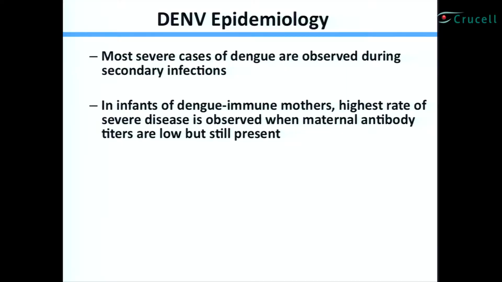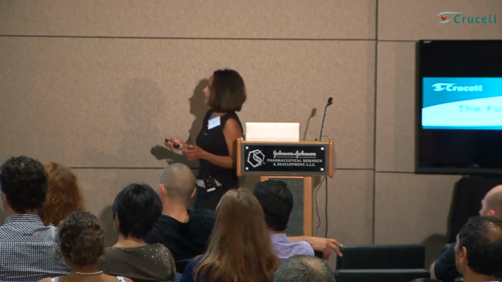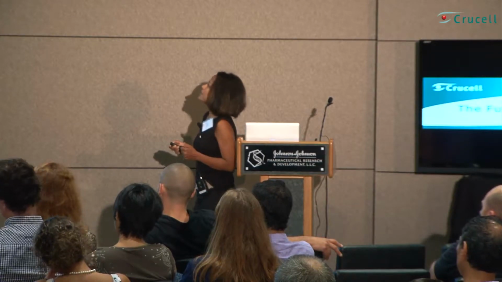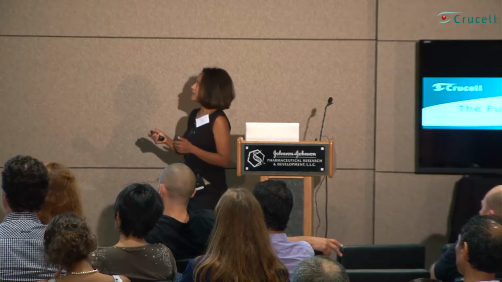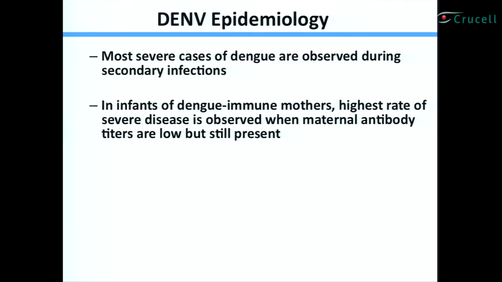I was attracted to the dengue field because dengue is famous in the virus world for its very interesting epidemiology. Several epidemiologic studies have shown that secondary infection with a different serotype is the single greatest risk factor for coming down with the severe form of the disease. To emphasize, most severe cases of DHF-DSS are observed in patients with secondary infection. Another interesting epidemiological finding is that infants with severe dengue disease are born to dengue-immune mothers.